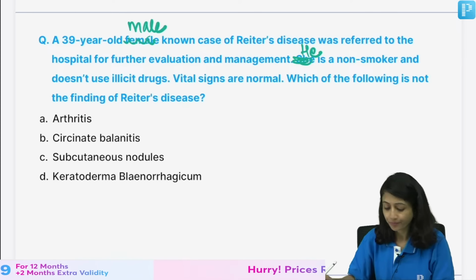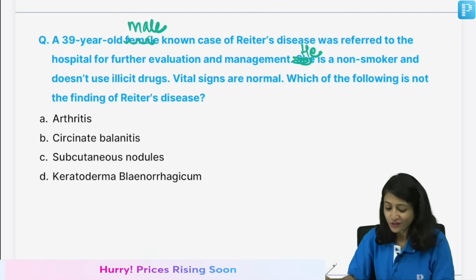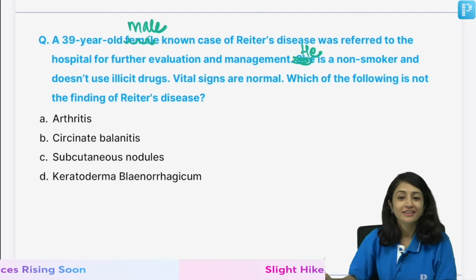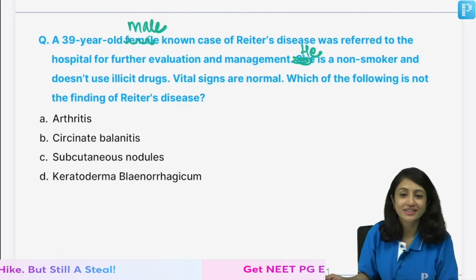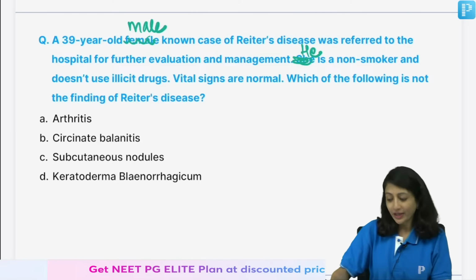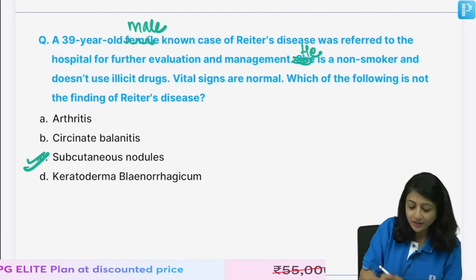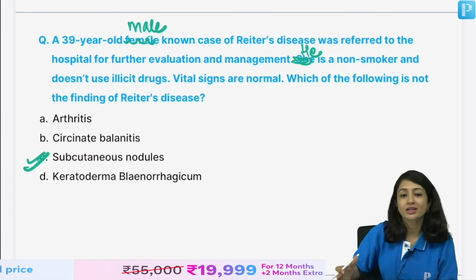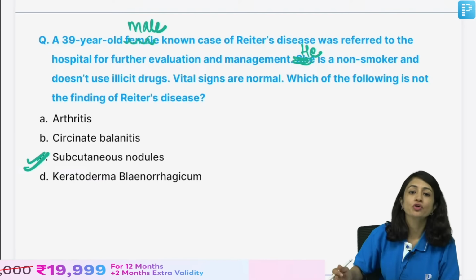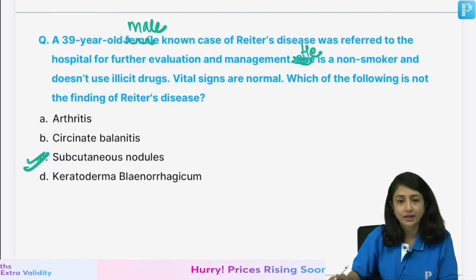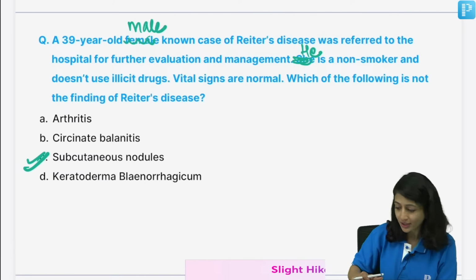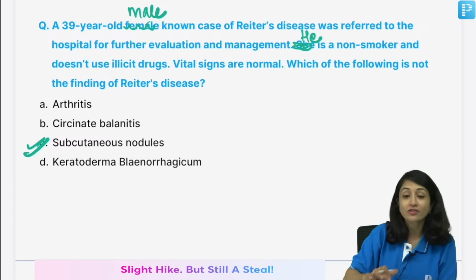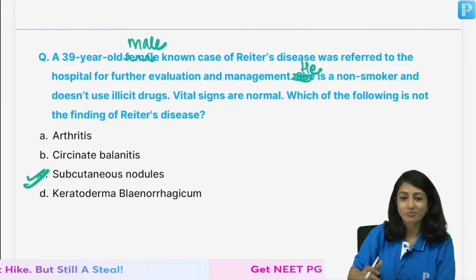Yeah. So, why did I change to male and not female? Because obviously, if it was female, I would not even say circinate balanitis. So, that was the catch there. So, here the answer would be C, subcutaneous nodules, which is not a feature of Reiter's disease or reactive arthritis. Rest all three are seen with Reiter's disease, right? Yeah, you're all right. So, that's why I changed the question from female to male.